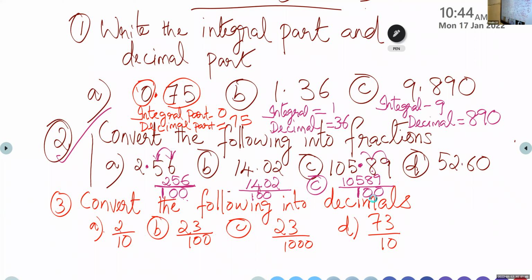Any doubt? No, ma'am. Ashwati, tell me the last answer. Question number D.